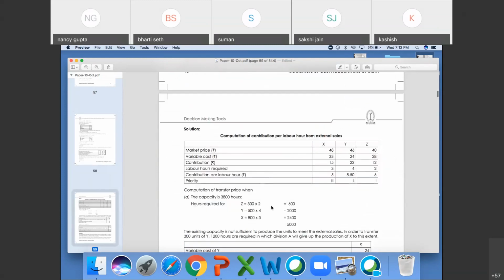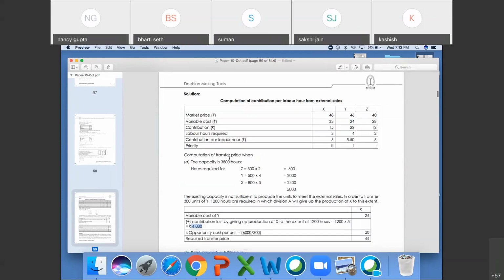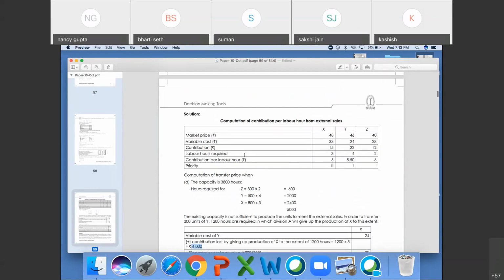See, Y incurs a cost of 24, this variable cost. Additional 1200 hours. If you produce these three, 300, 500, 800, you have to maintain your 5,000 hours.